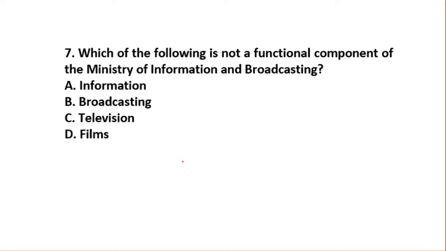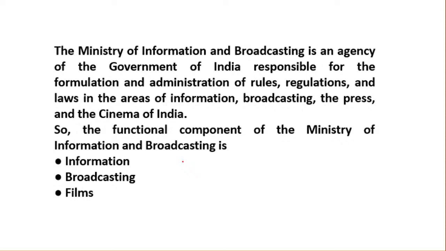Many of you have given the right answer, but there are 1 or 2 wrong answers. The one which is not a functional component is actually television. Let's have a look over here, for those who are confused with option D. The Ministry of Information and Broadcasting is an agency of the Government of India which is responsible for formulation and administration of rules, regulations and laws in the area of information, broadcasting and cinema. So the functional areas or components are information, broadcasting and films, and not television. Is it clear?